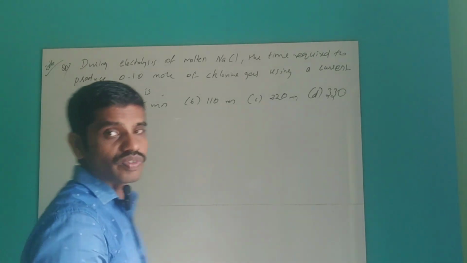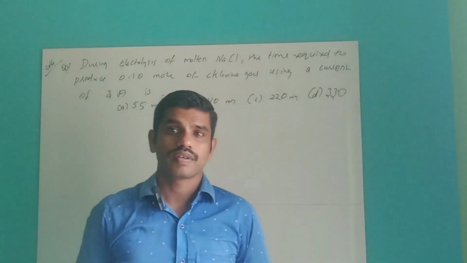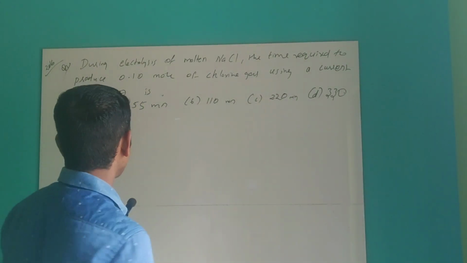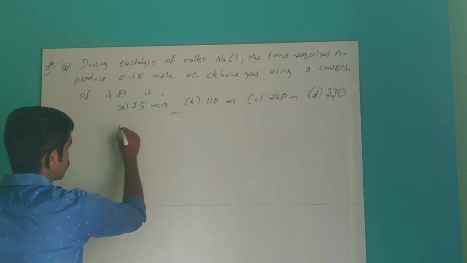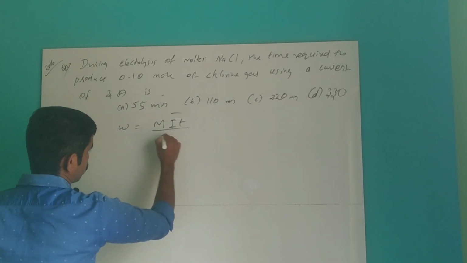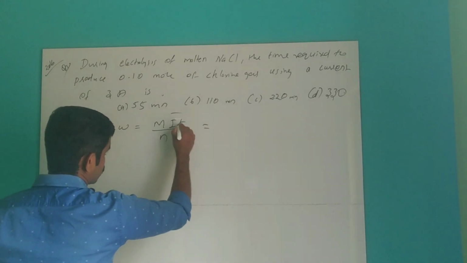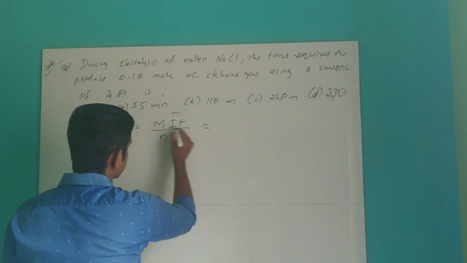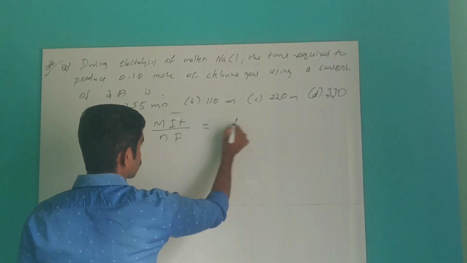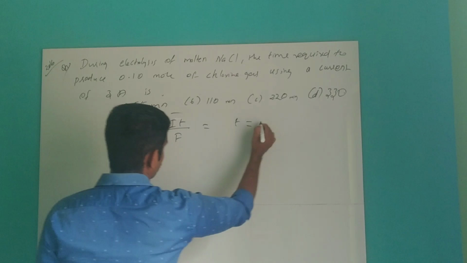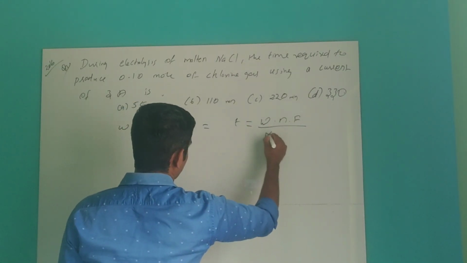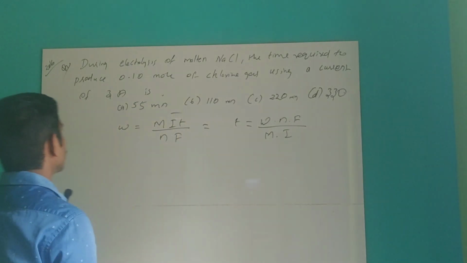Here there is a difference in options. Here they asked for the time required. So what is our basic equation? W is equal to MIT divided by NF. Now T you have to find out, so T is equal to W into N into F divided by M into I.